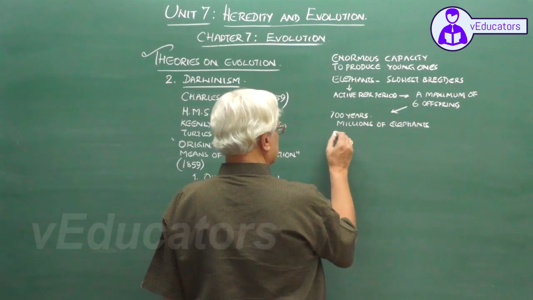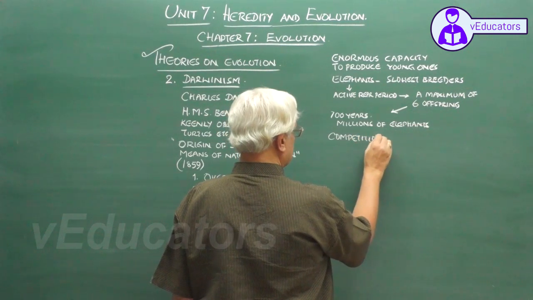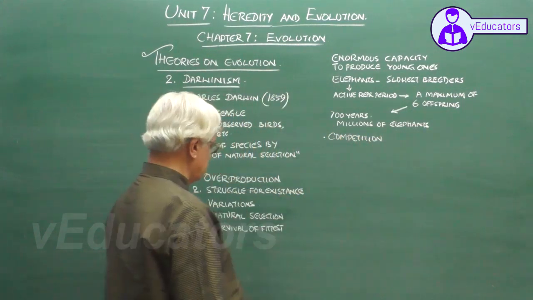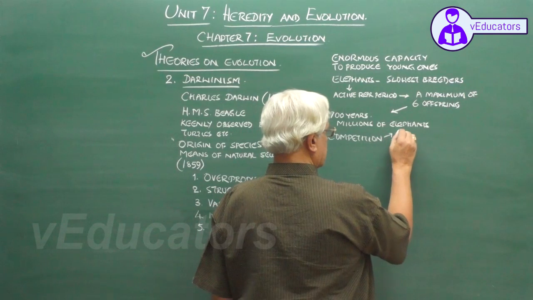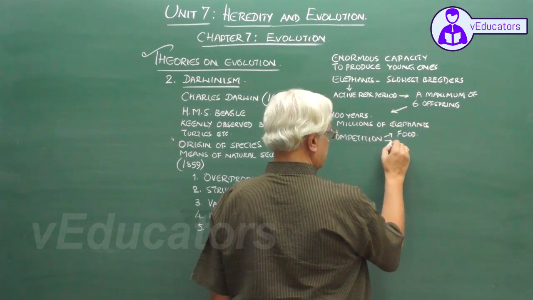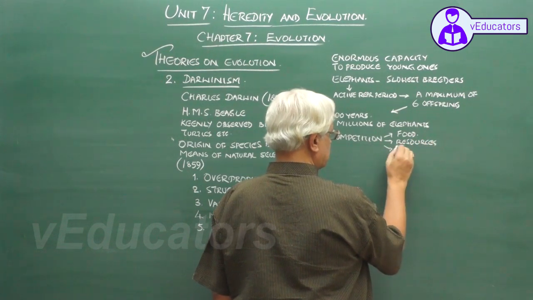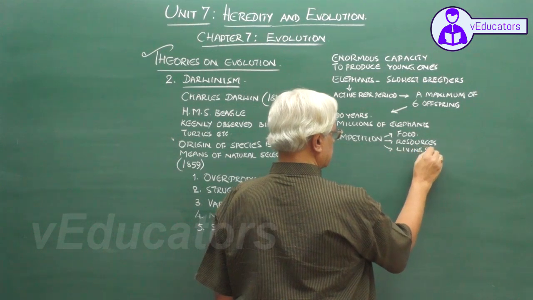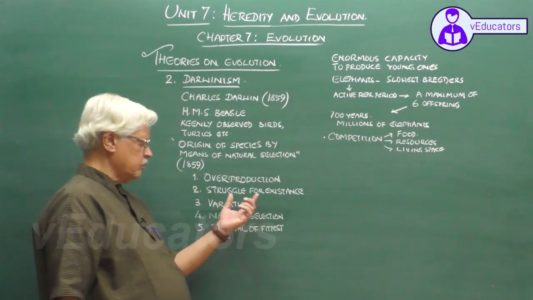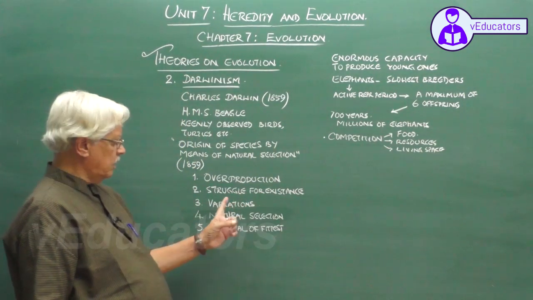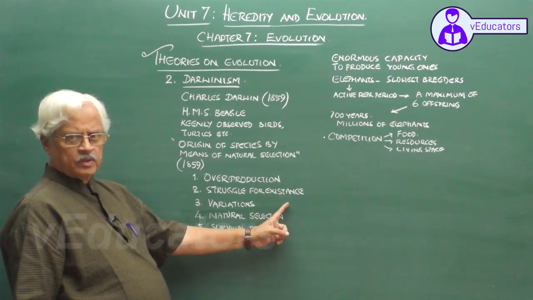As a result of overproduction, there is competition. Competition for food, competition for other resources, competition for living space, and so on. This is what Darwin describes as struggle for existence.